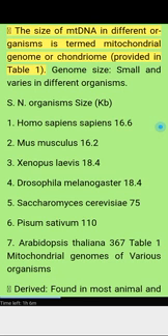Mitochondrial genome, chondriome. The size of mtDNA in different organisms is termed the mitochondrial genome or chondriome, provided in Table 1. Genome size is small and varies in different organisms. Organism, size in KB. 1. Homo sapiens sapiens 16.6. 2. Mus musculus 16.2. 3. Xenopus laevis 18.4. 4. Drosophila melanogaster 18.4. 5. Saccharomyces cerevisiae 75. 6. Pisum sativum 110. 7. Arabidopsis thaliana 367. Table 1. Mitochondrial genomes of various organisms.